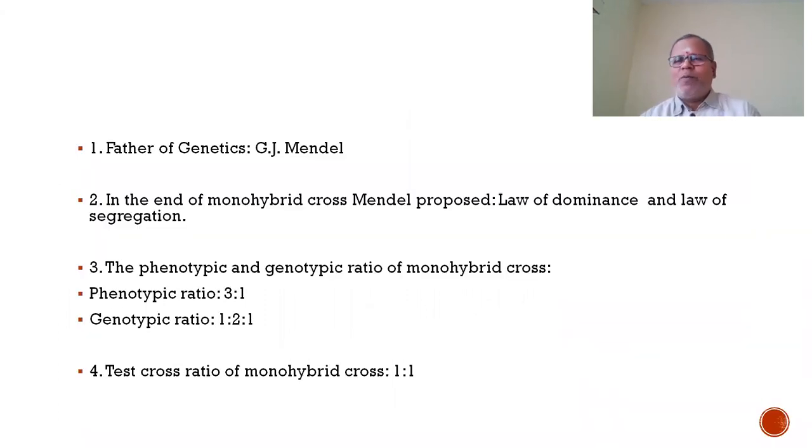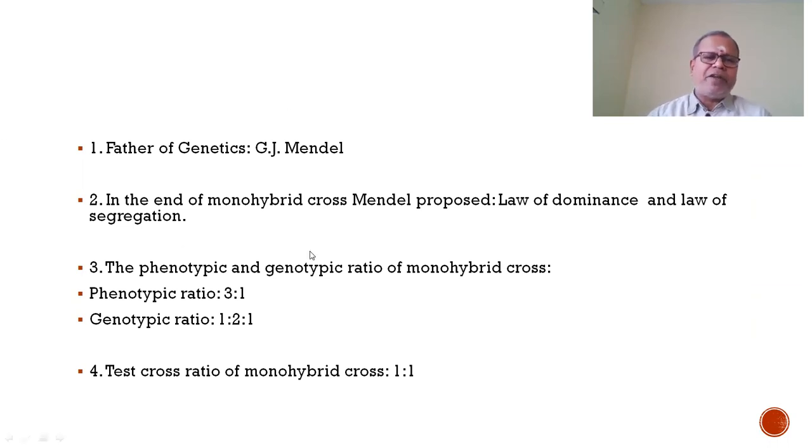Question number one, you know pretty well, father of genetics, Gregor Johann Mendel. Our book name you know: Experiments in Plant Hybridization by Gregor Johann Mendel in the year 1865. The experimental material selected by Mendel for monohybrid and other crosses is Pisum sativum, the garden pea plant. Then in the end of the monohybrid cross, Mendel proposed two laws. One is law of dominance and another is law of segregation or law of purity of gametes.